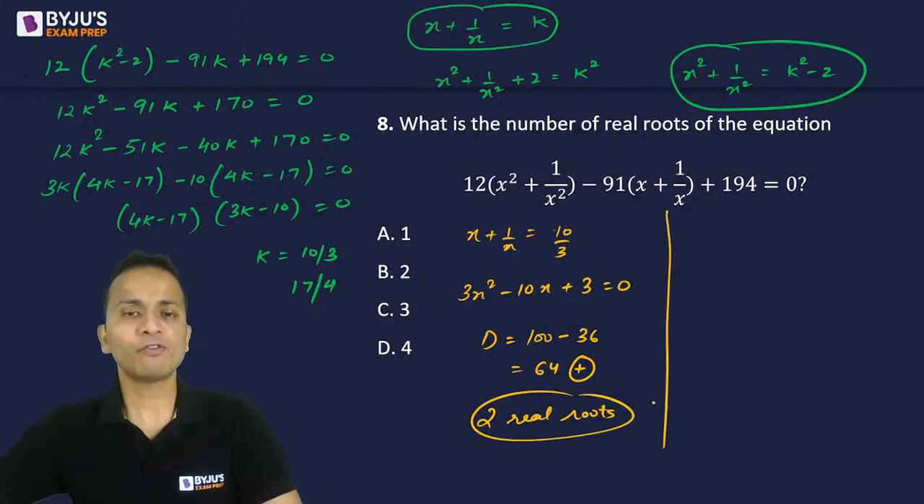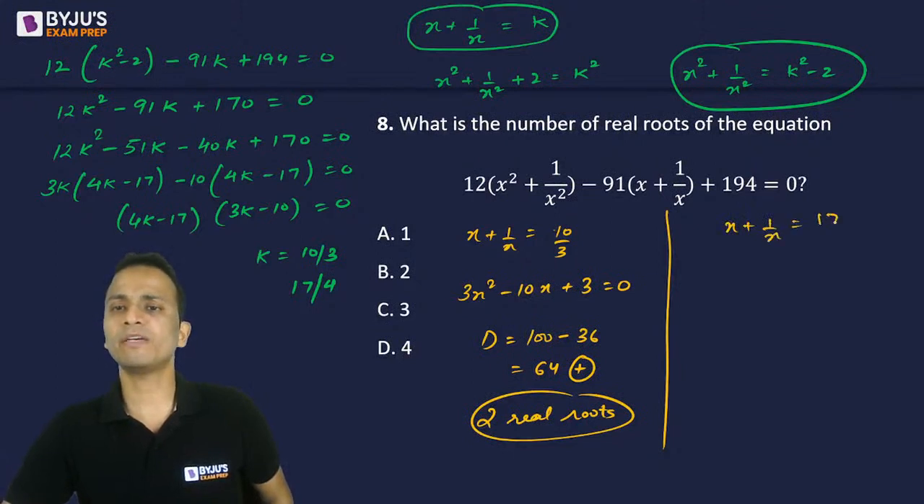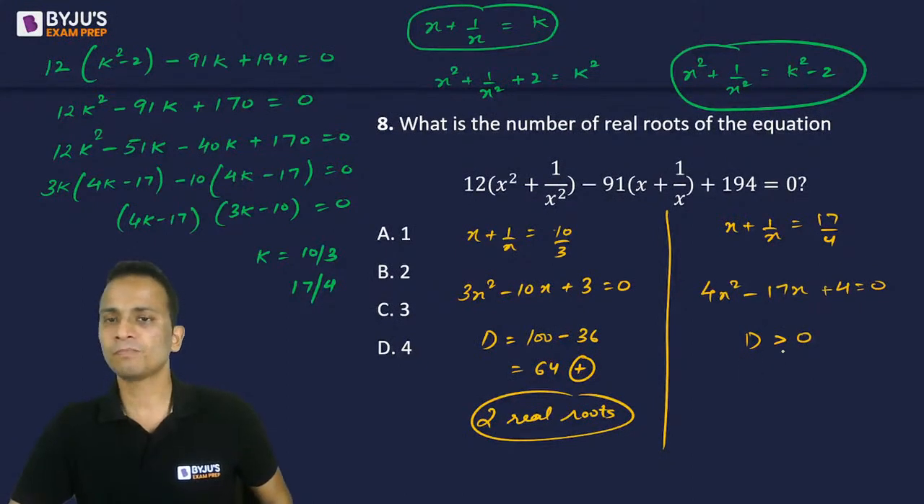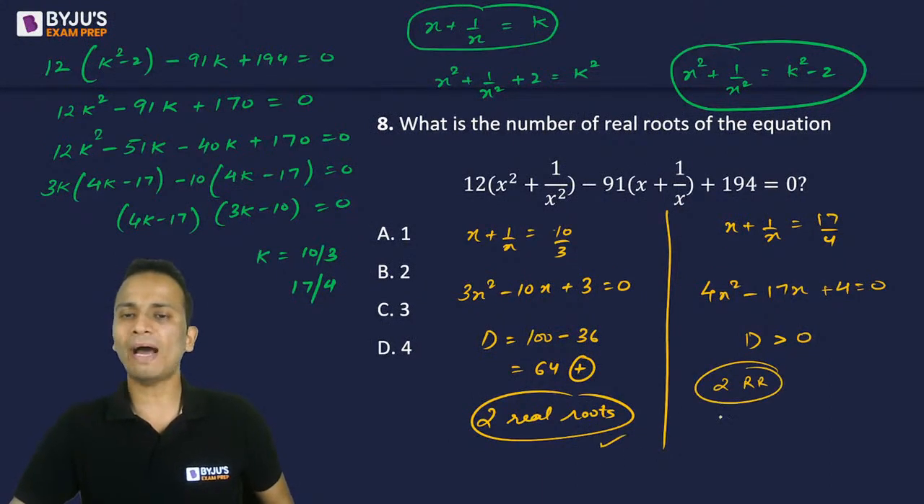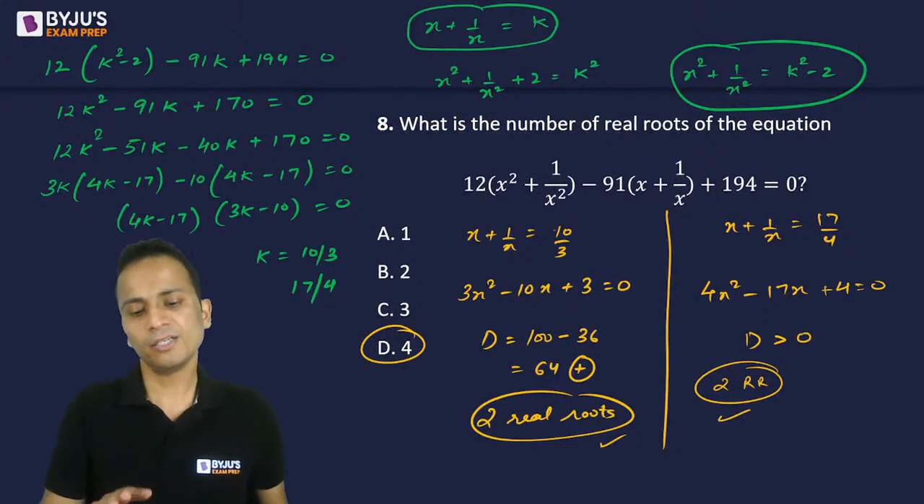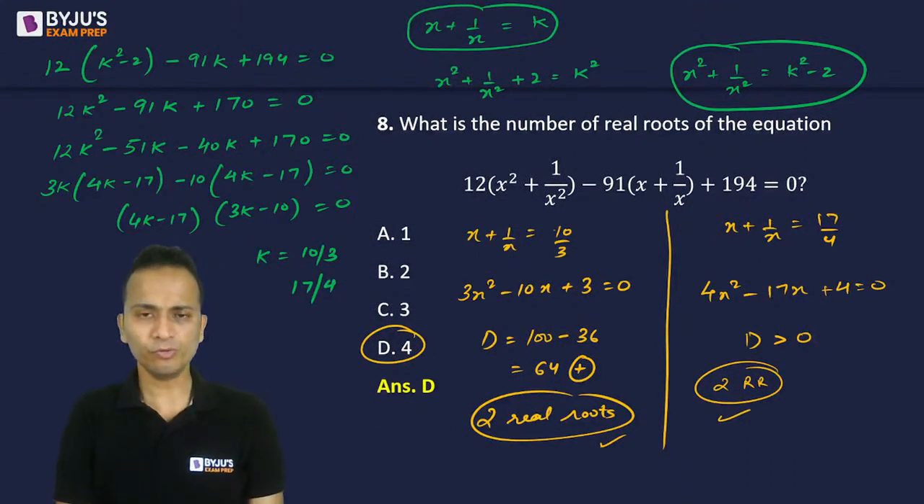Done. Now from the second value of k, x plus 1 upon x is equal to 17 upon 4. So it will be 4x square minus 17x plus 4 equal to 0. Again, you will observe that d is greater than 0. There is no need to find the values of x. We just have to find out if the roots are real or not. So d is greater than 0, and again we have two real roots. So a total of 2 and 2, there will be 4 real roots for the given equation. Okay, so that's it. The answer will be option D. The number of real roots will be equal to 4.